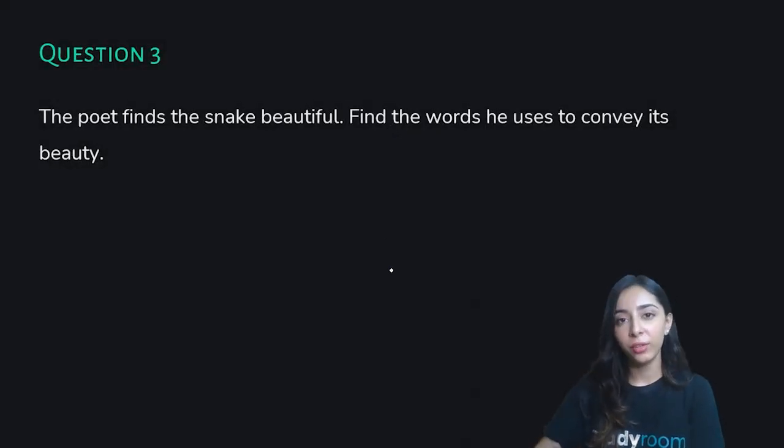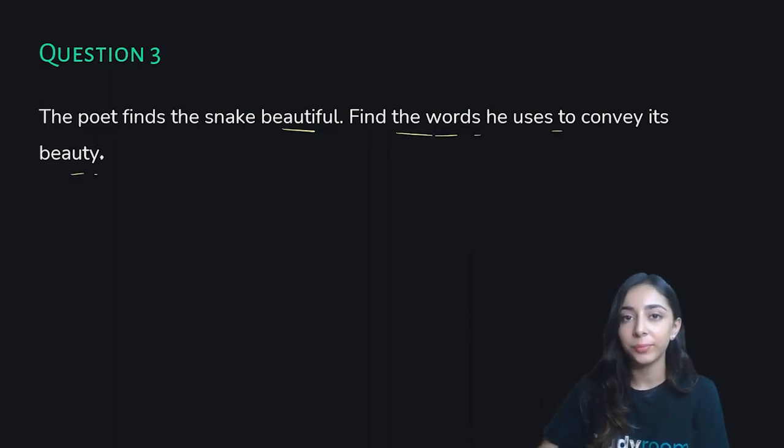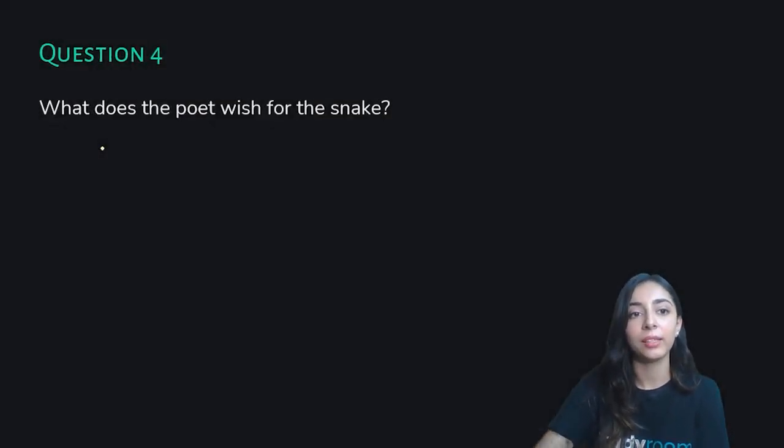Now, the rest of the questions you have to do, because after understanding the poem, it's quite easy to do all these kinds of questions. The question here is, the poet finds the snake beautiful. Find the words he uses to convey its beauty. What does the poet wish for the snake?